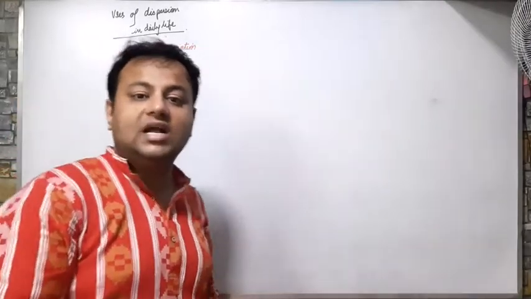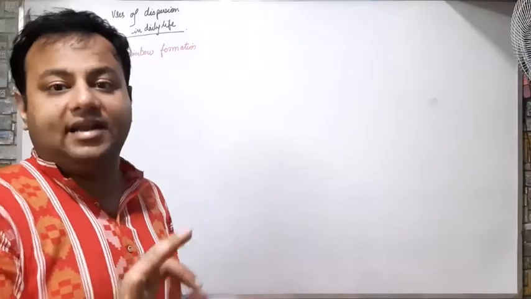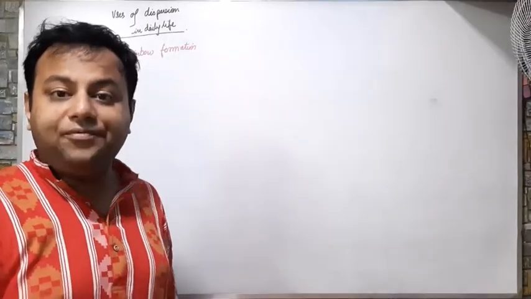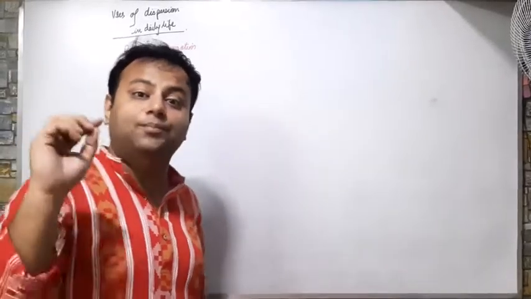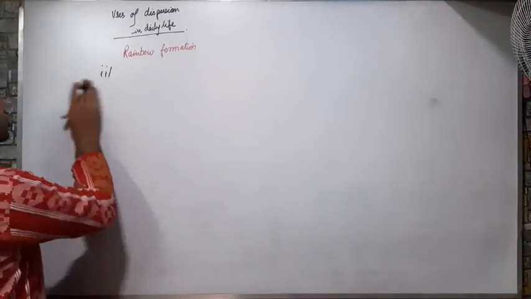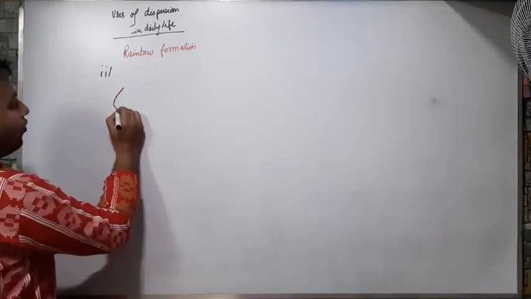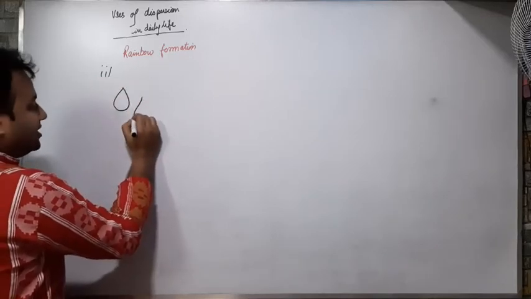So how is a rainbow formed? You might have noticed that a rainbow forms only when there is rainfall and there is presence of sunlight. There must be light and there must be rainfall both. Why? Because the raindrops that are falling are actually small droplets of water which behave as prisms.